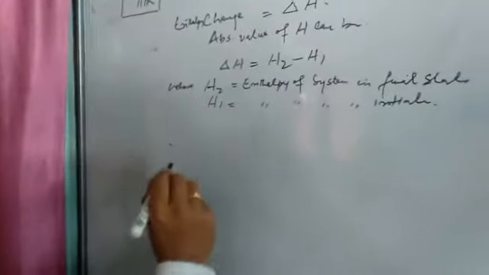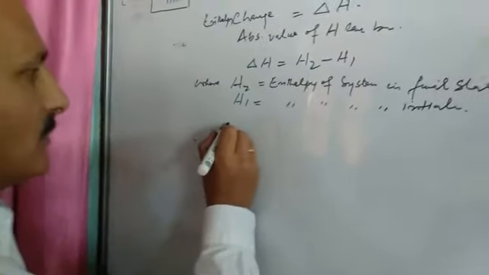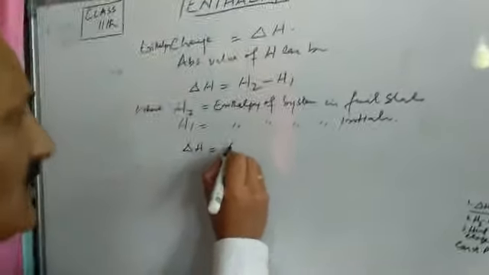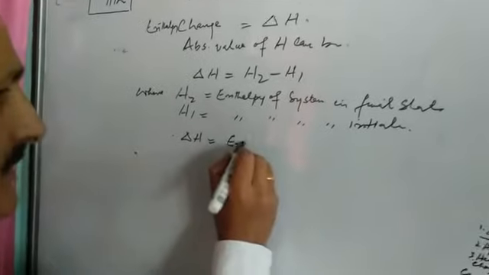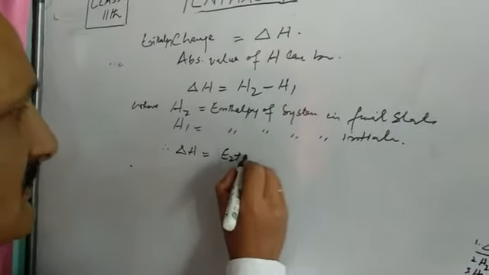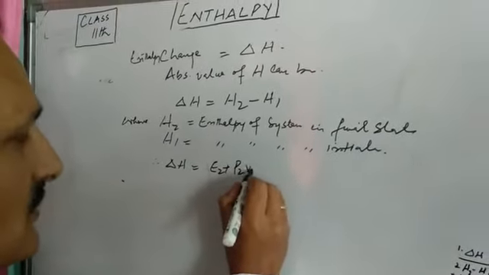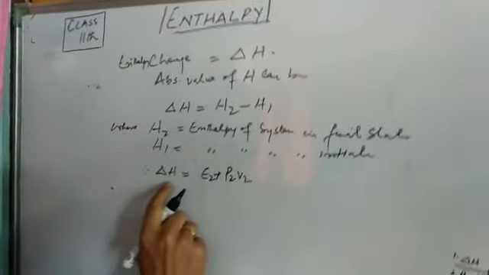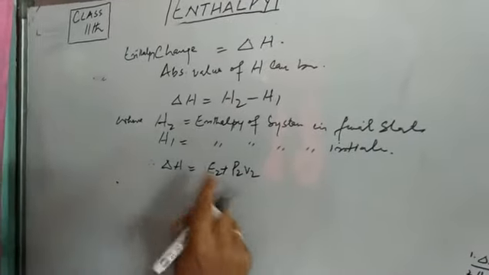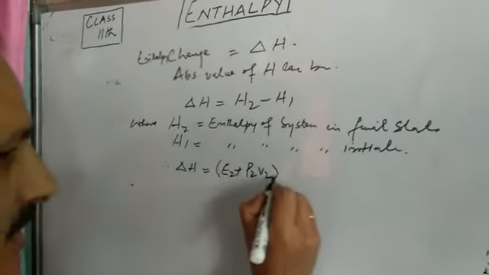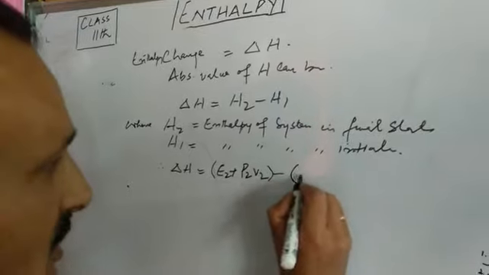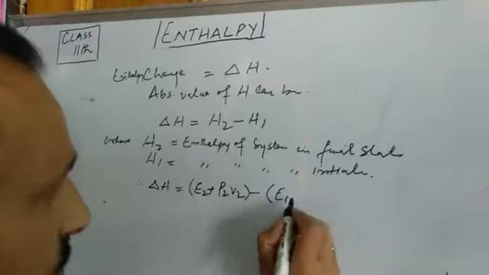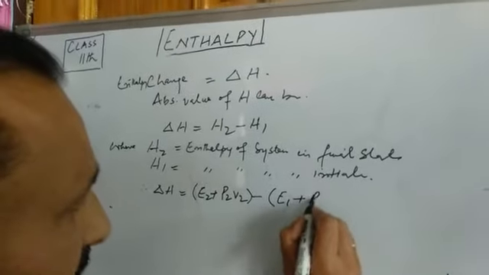Now we can find delta H. Therefore delta H will be equal to E2 plus P2V2, which is the formula we just gave you for finding delta H. This is for the final state. Then minus, now we will take the initial state, that is E1 instead of E2, plus P1V1.